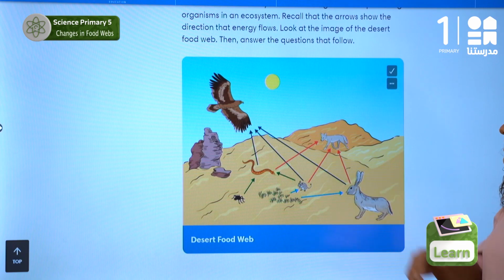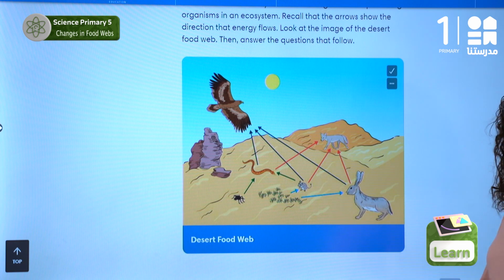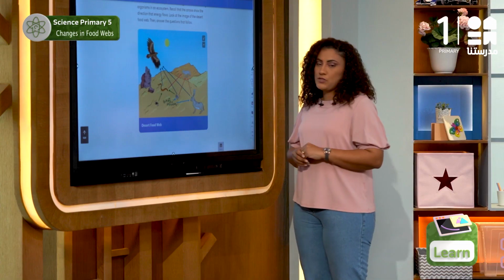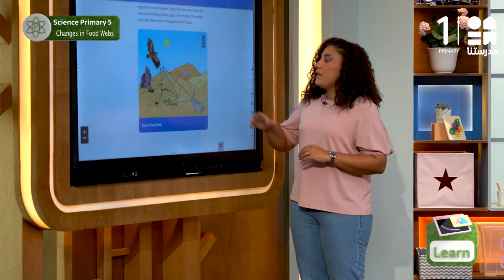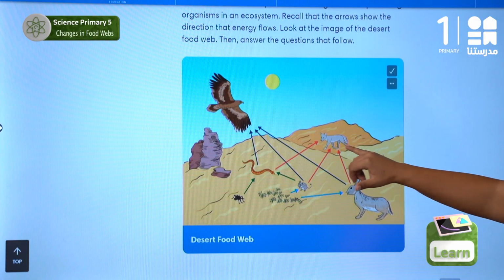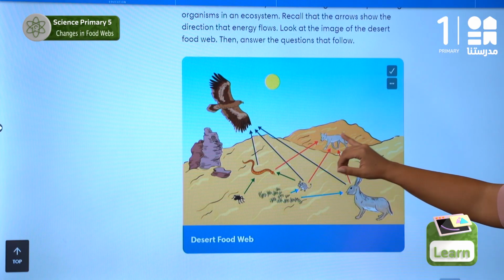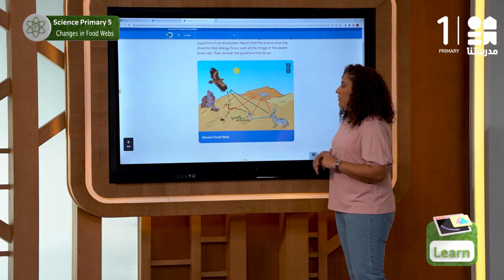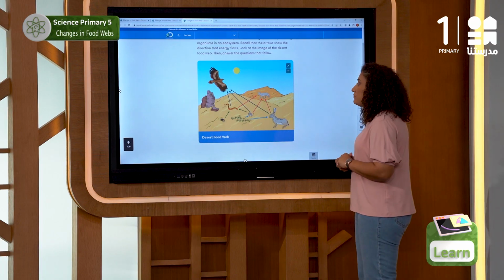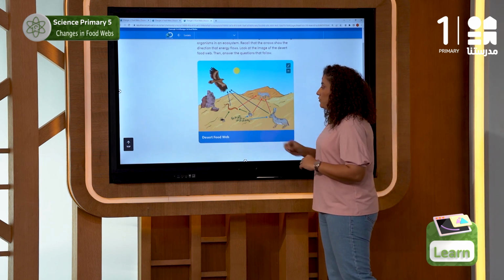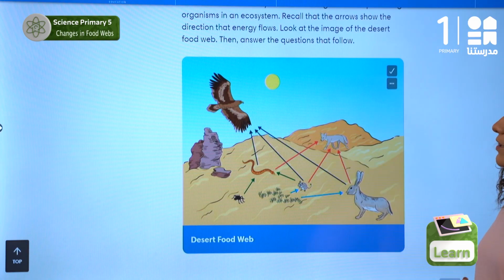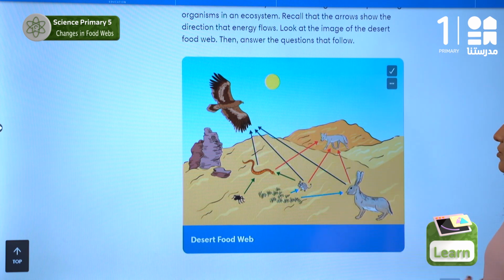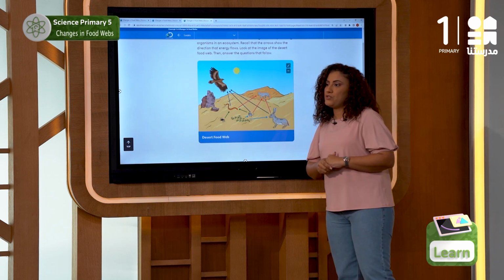Then comes the snake, which feeds on the mouse, or it can also eat the spider. Then comes the fox, which can also feed on the mouse, or it feeds on the hare, or it feeds on the snake. To conclude this food web, we will have the eagle, which will feed on the snake, or it can feed on the mouse, or it can feed on the hare as well.